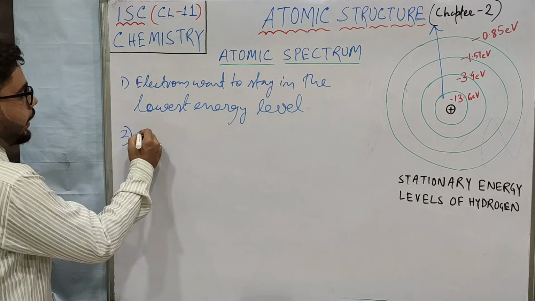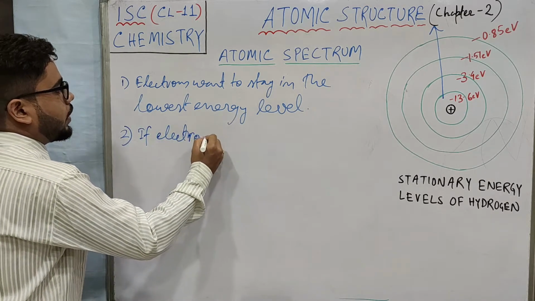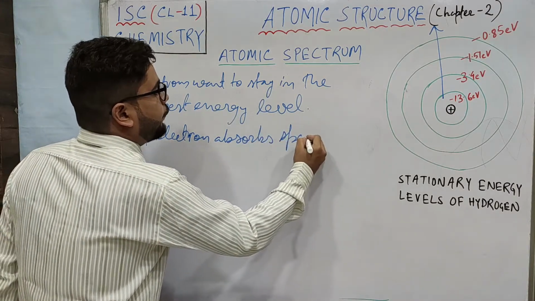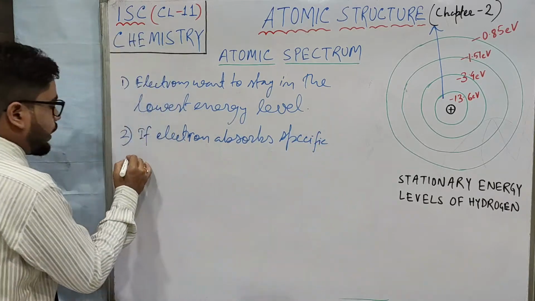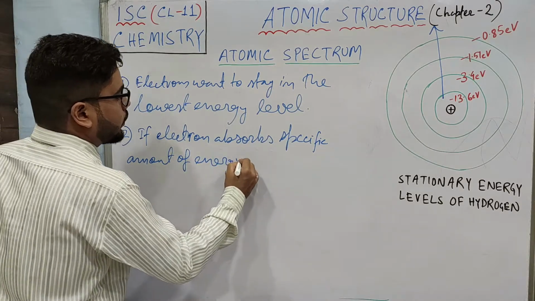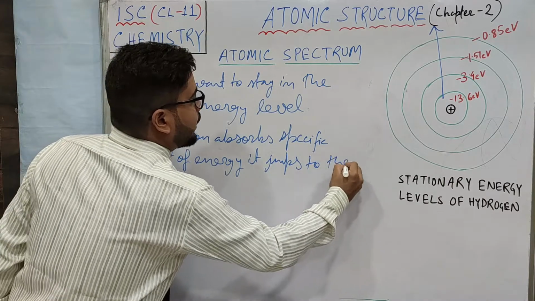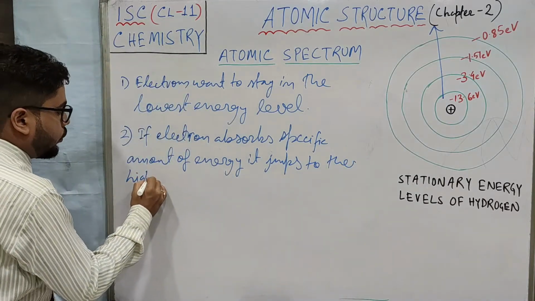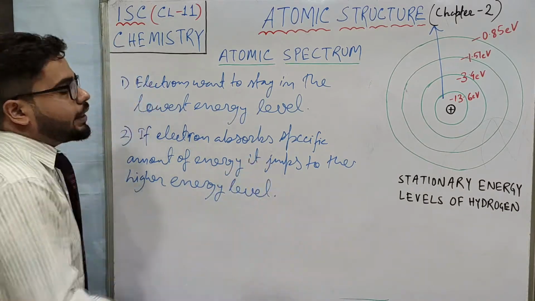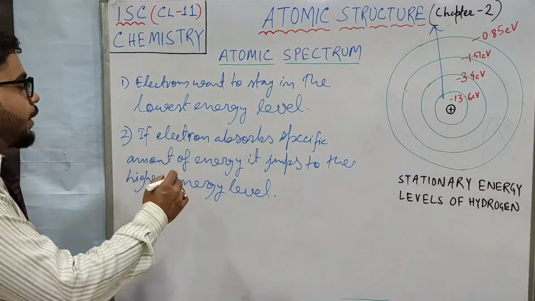Then number 2: if an electron absorbs or gains a specific amount of energy, it jumps to a higher energy level. I hope you are understanding what I am saying. Higher energy level means from the first shell to the second shell, third shell, in that way.